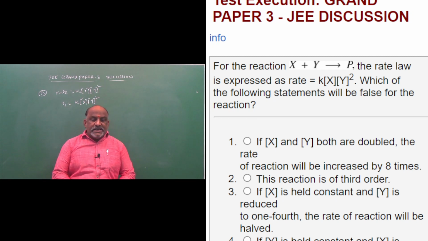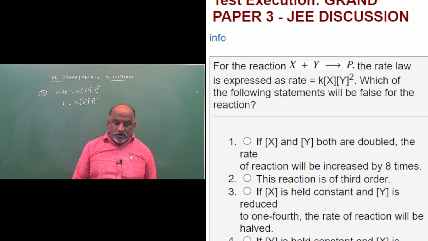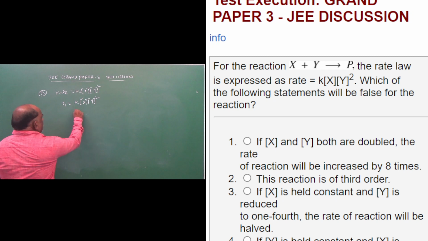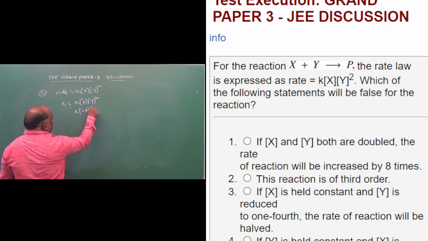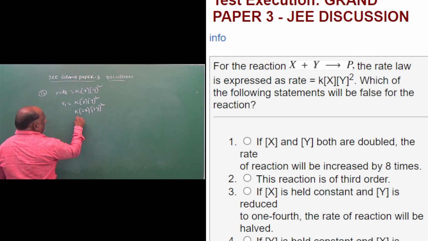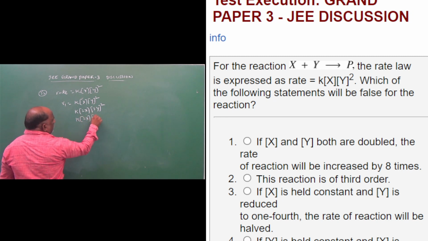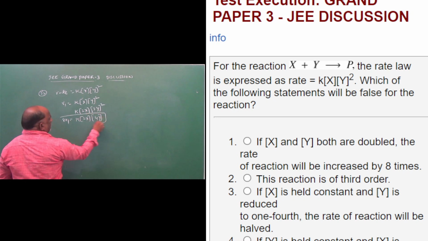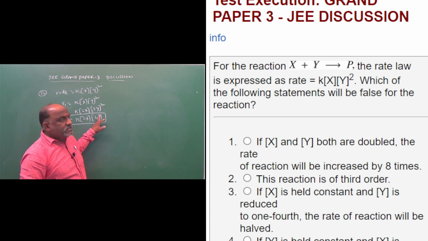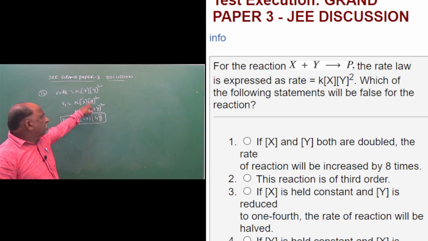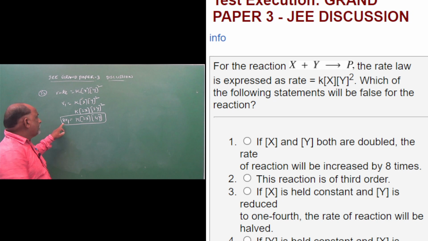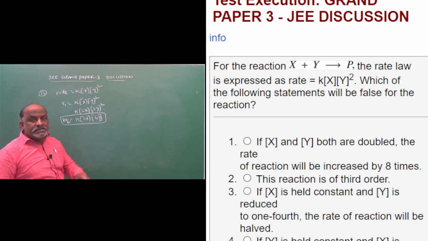If concentration of x and concentration of y both are doubled, the rate of reaction will increase by 8 times. Concentration of x is doubled, y also doubled. What will we get? K into 2, 2 2s are 4, 4 2s are 8. 8 R1. Concentration of x doubled, 2x. Concentration of y doubled, 2y. 2 2s are 4, 4 2s are 8. Rate becomes 8 times. So statement 1 is right.